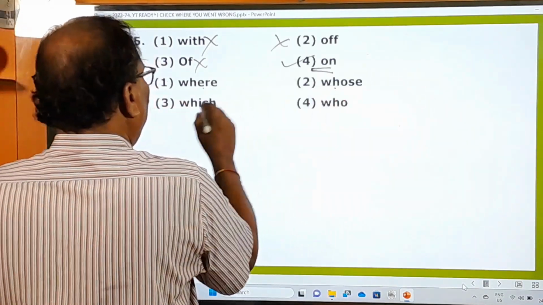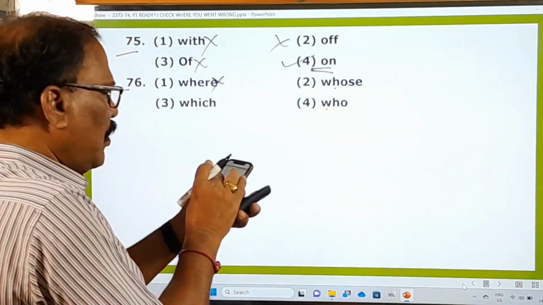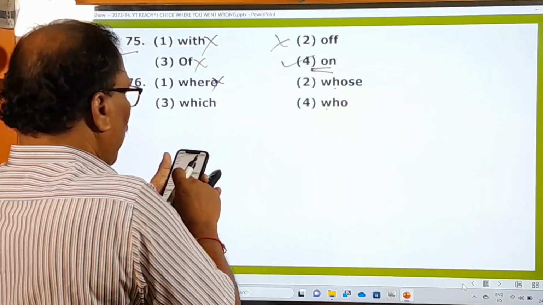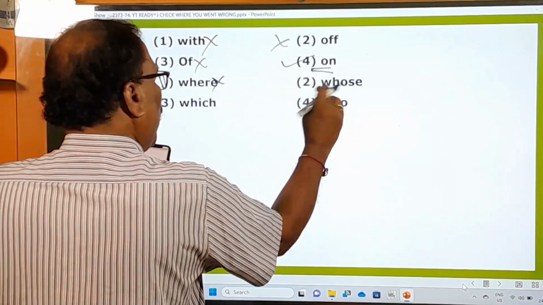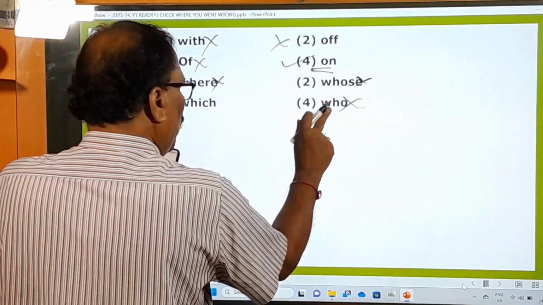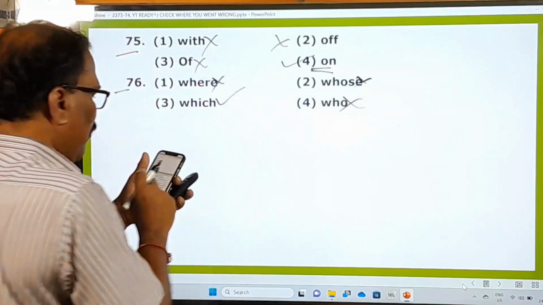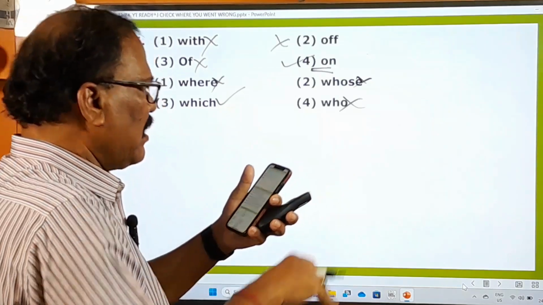Where, whose, which, who. So where is not suitable here. You cannot use where, because health is an issue. After issue, you cannot say where, you cannot say whose, and who also you cannot say, only which you can say. That's why is an issue which neither everyone agrees,